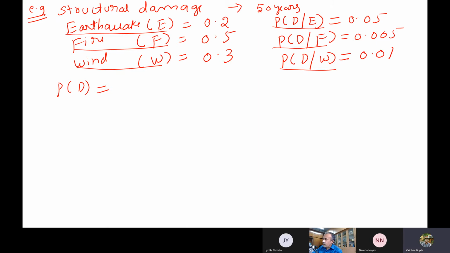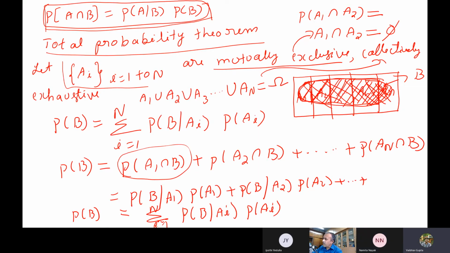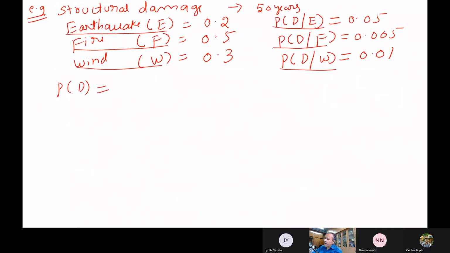Total probability theorem. So A1, A2, A3, A4, whatever they have been given, say. So that is your earthquake, fire, and wind. Now we have the individual things. So now we have to use this total probability theorem. So this becomes i equals 1, 2, 3. So the probabilities of damage, you followed, right? These individual events.